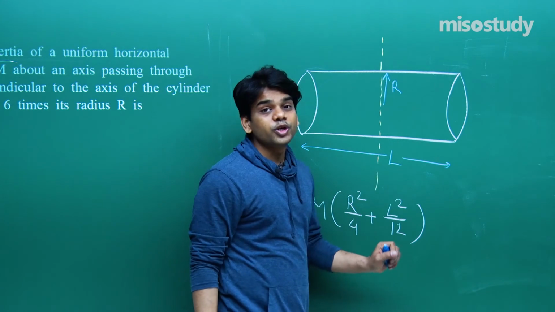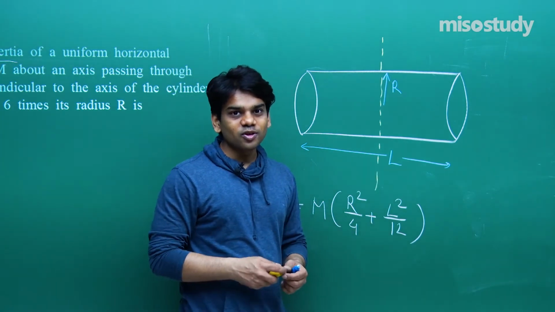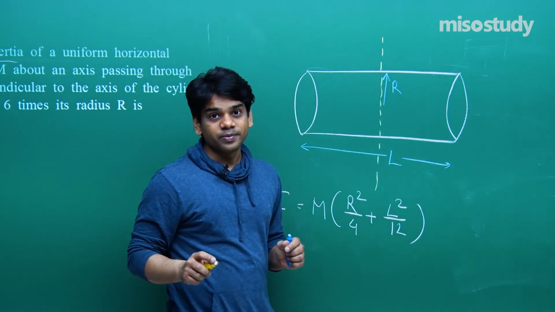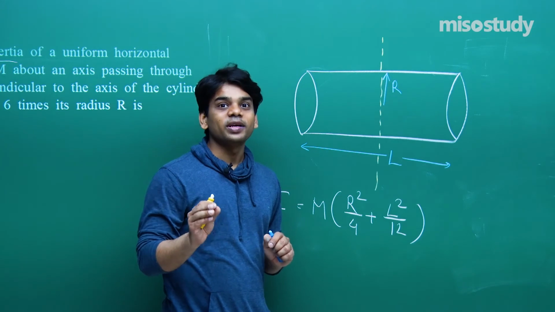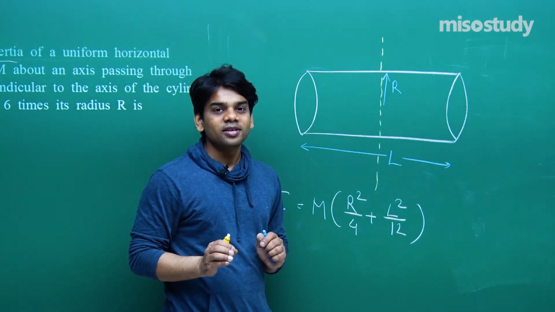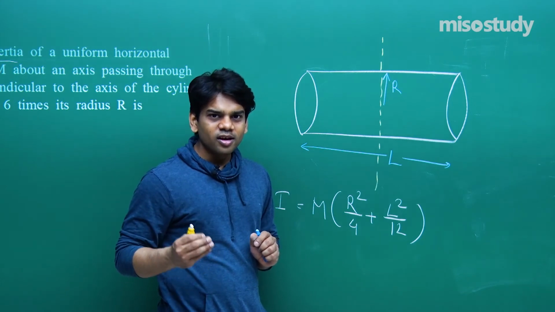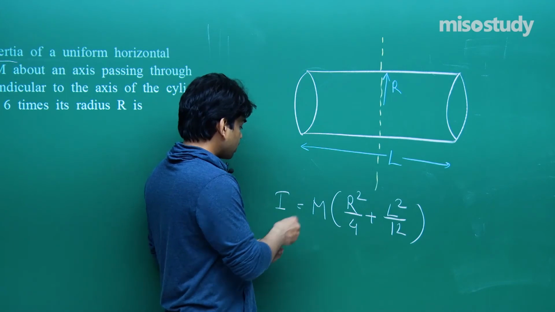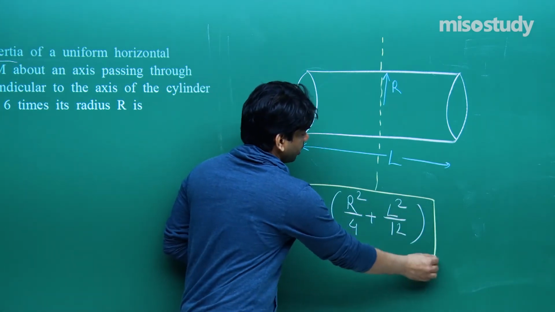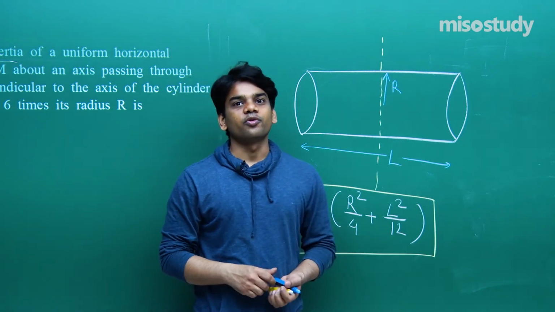And let me tell you, you need to remember this formula. If you derive this on the day of your examination, it will take your time. You won't have that much time to derive, and derivation would not be asked in your examination. You will be required to know the basics and remember the formula, which you can directly use. So first thing we got: I is equal to m r square by 4 plus L square by 12. This is what we obtained for the moment of inertia.